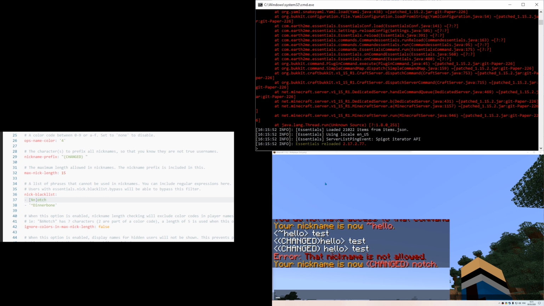Okay, there is a parsing error of YAML. Well, the problem is that the first item of nick blacklist actually has a strange value, because there are actually two ways to set arrays in YAML. The first one is like this, as you've seen, but the second one is with square brackets. And by the way, if you want to use this approach, then the values in the array are comma separated. So let's say I want to have an array of Nn, hello. So now this array will have the string Nn and the string hello.